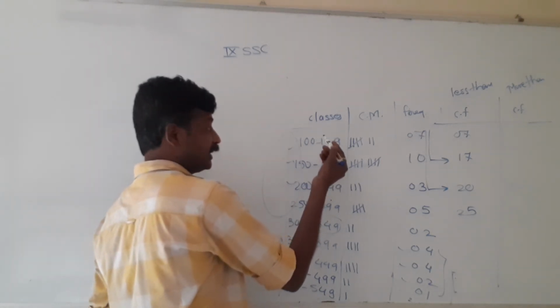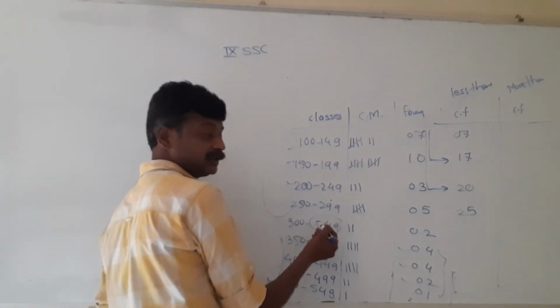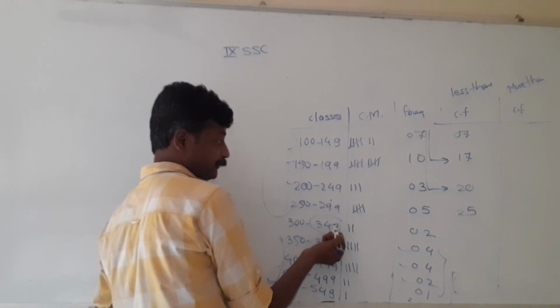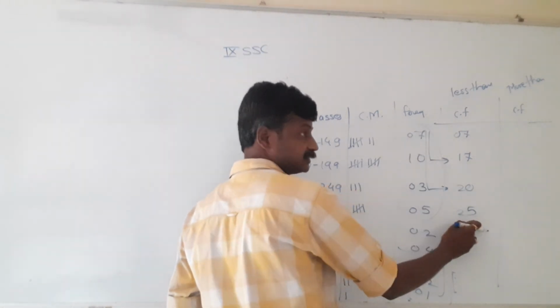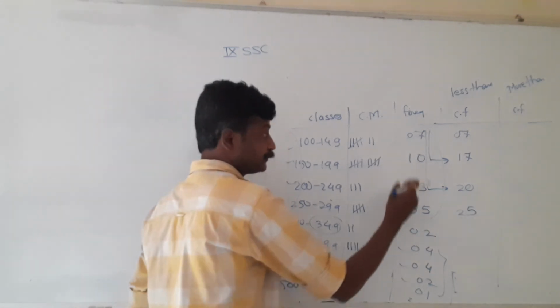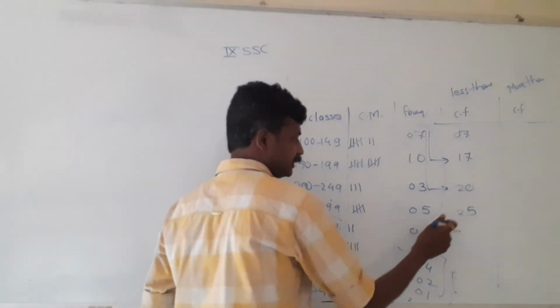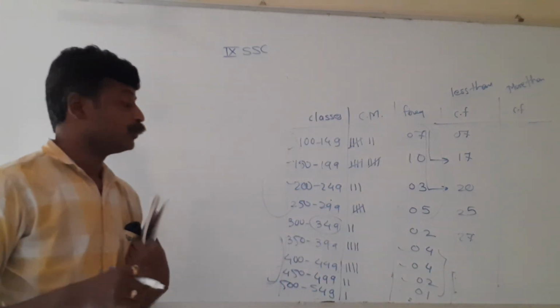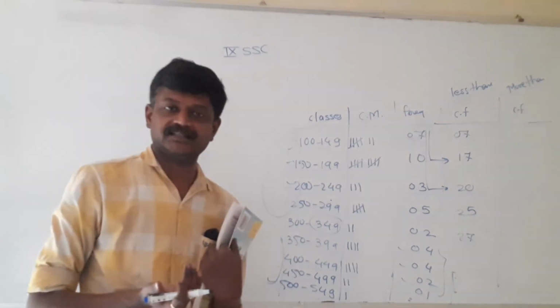because this is also less than 349, this is also less than 349, all are smaller than 349. The cumulative frequency less than the upper class limit, that is 349 of this class, till here the total is already with us, not necessary to add them again. Till here the total is 25. Just add the frequency of the current class. 25 plus 2, it will be 27. So in that way we can find out the cumulative frequency less than type, less than upper class limit.